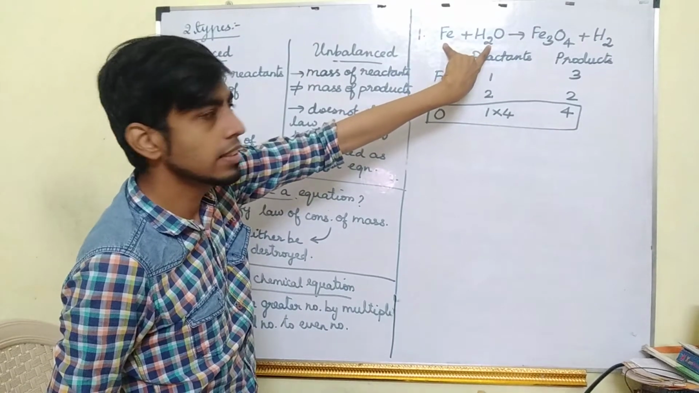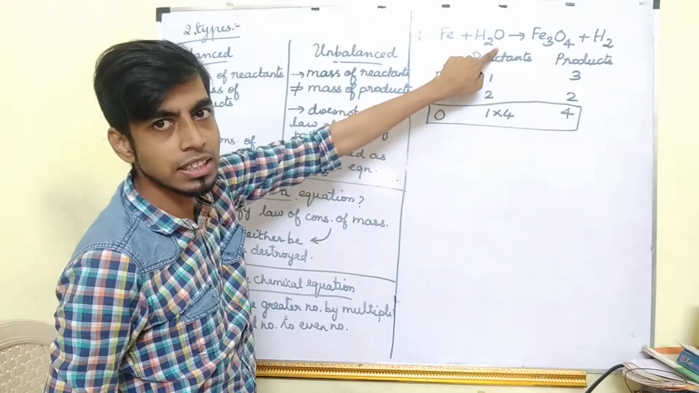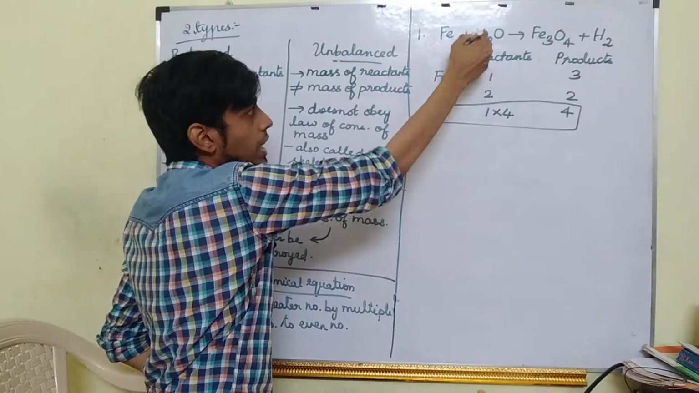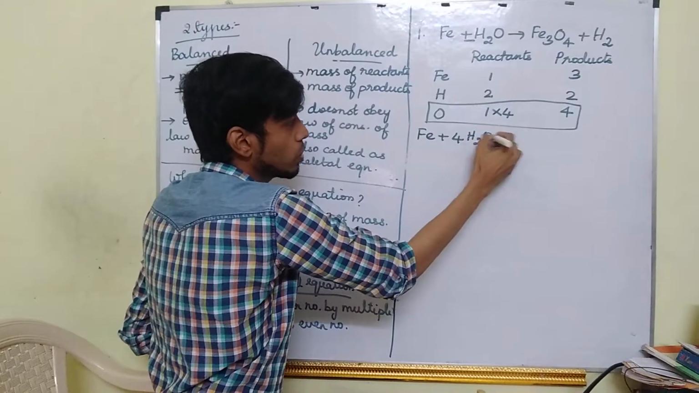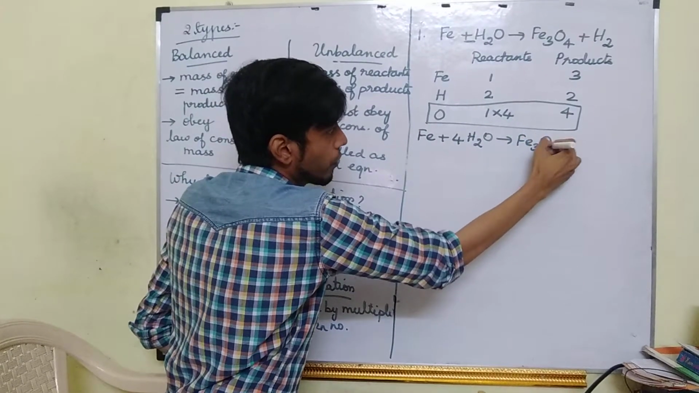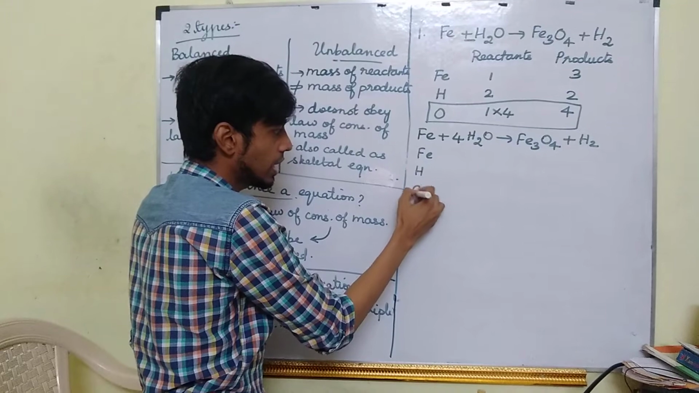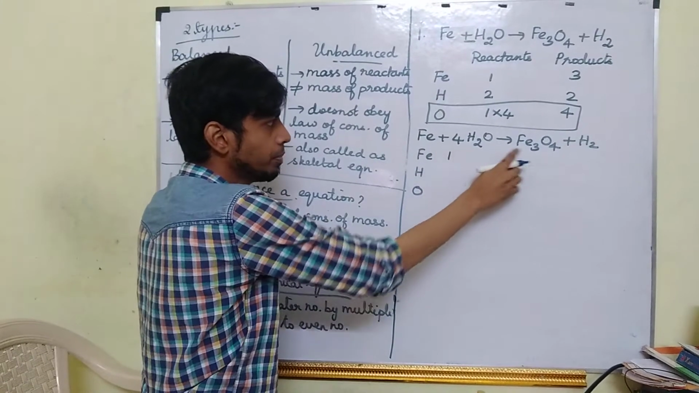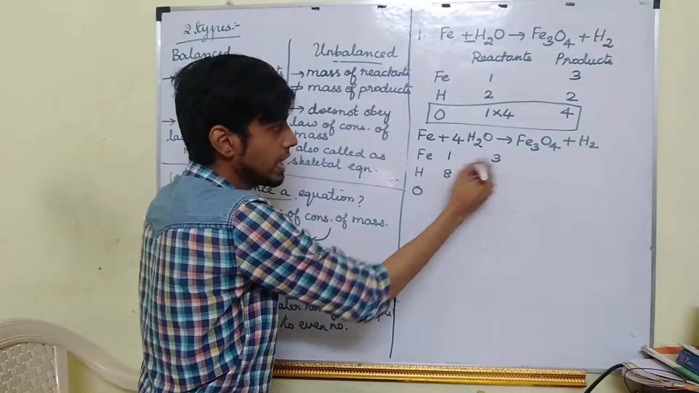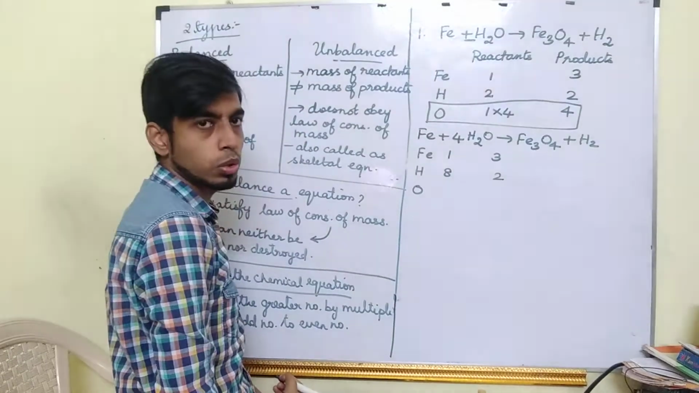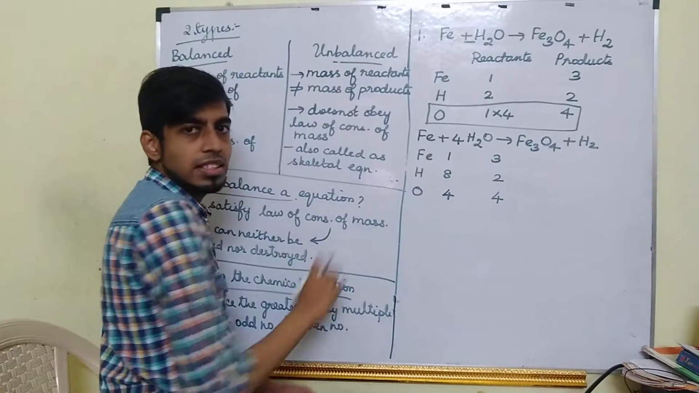There are two compounds in the reactant side, two reactants. So where is oxygen present in the reactants? Here only I should write this 4. So what will I get? Fe plus 4H2O gives Fe3O4 plus H2. Now you check again how many atoms are there. Here Fe 1, here Fe 3. Hydrogen, 4 2s are 8, here it is 2. Oxygen, 4 1s are 4, here it is 4. So oxygen we have balanced.